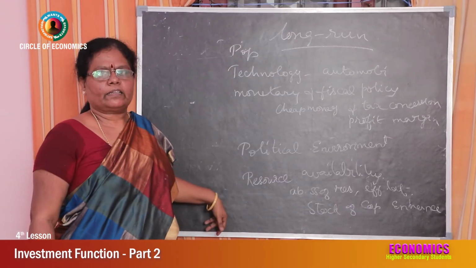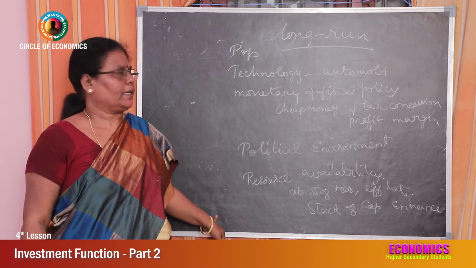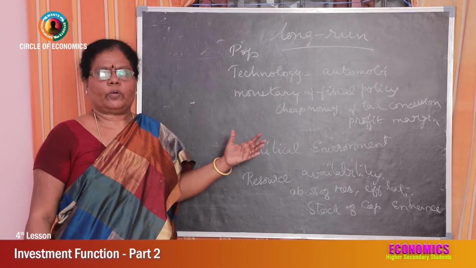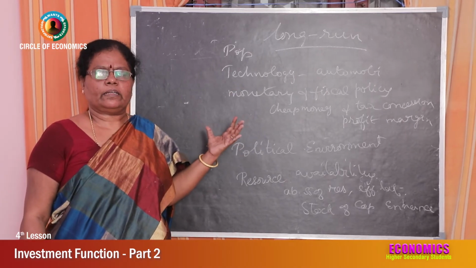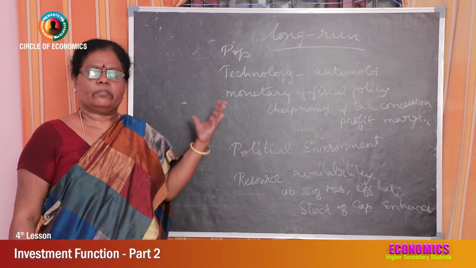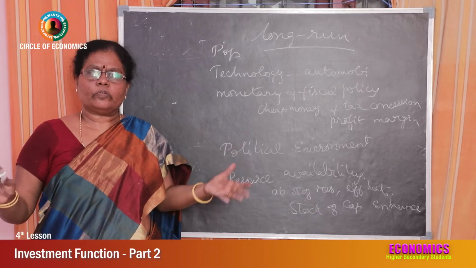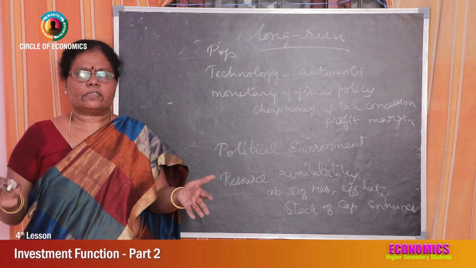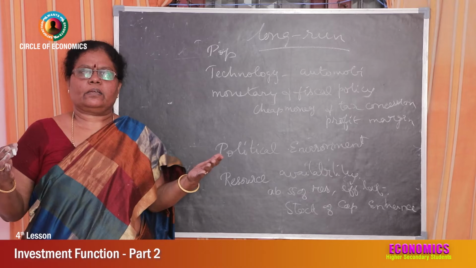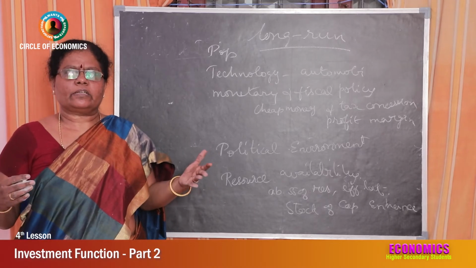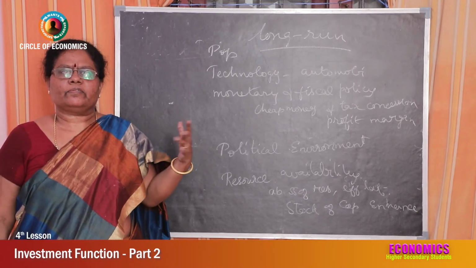If they are pessimistic, marginal efficiency of capital will be lower. These are the long run factors that affect marginal efficiency of capital. First, the rate of growth of population. In one particular country, if the population is going to grow, the overall demand for goods and services will increase, and it will naturally increase the marginal efficiency of capital.